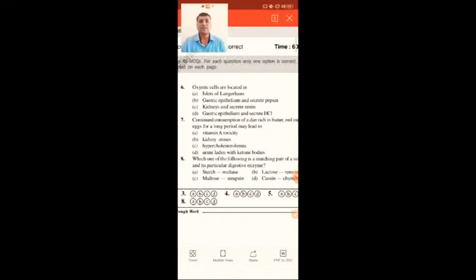So here oxyntic cells are located in the gastric epithelium and secrete the HCl.